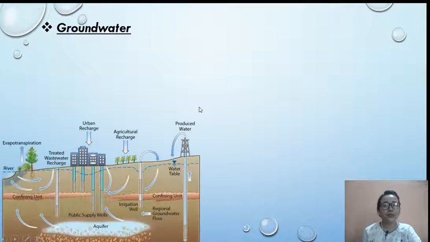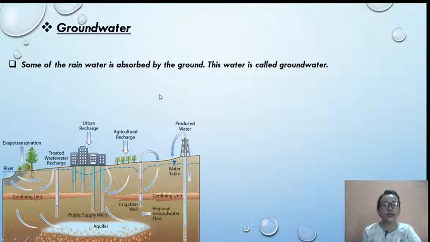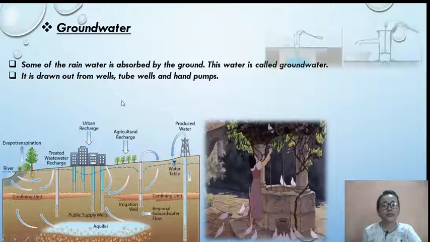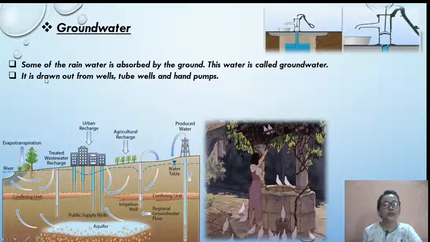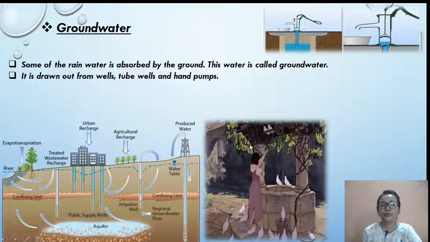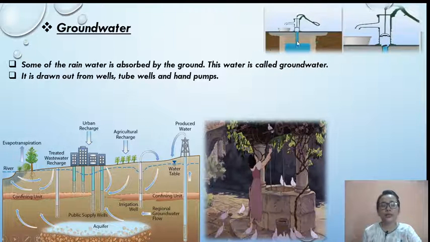Groundwater. Some of the rainwater is absorbed by the ground. This water is called groundwater. So whatever rain comes from above, that rainwater is absorbed by the ground, and that water is called groundwater, as you can see in the example in the image. It is drawn out from tube wells and hand pumps. So that water is drawn out, meaning taken out from the ground, from where? From tube wells and hand pumps, as you can see in the image.